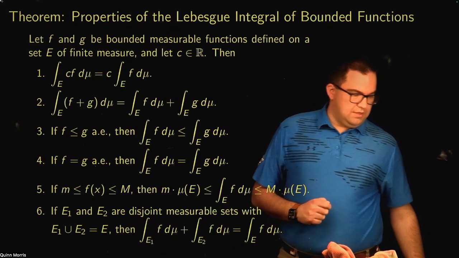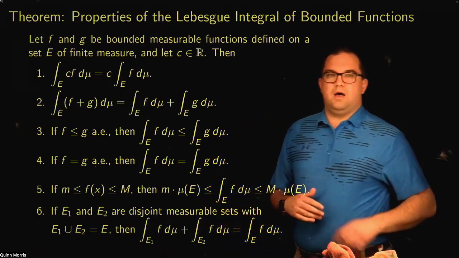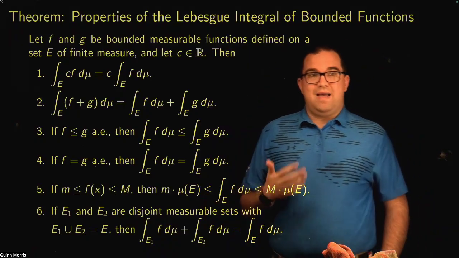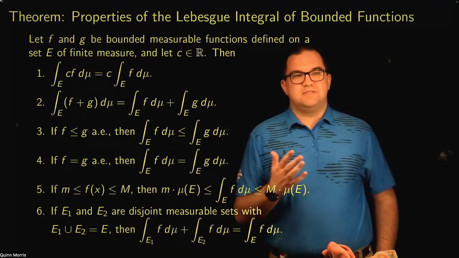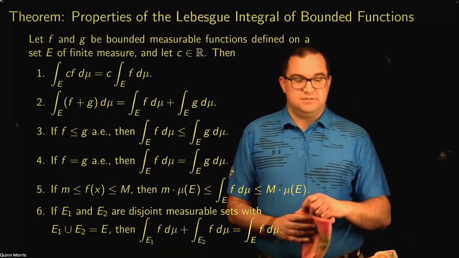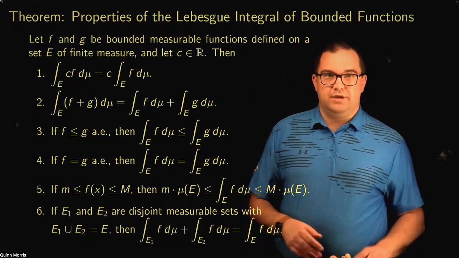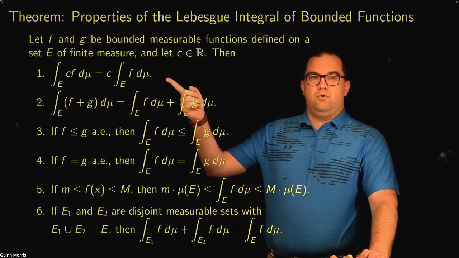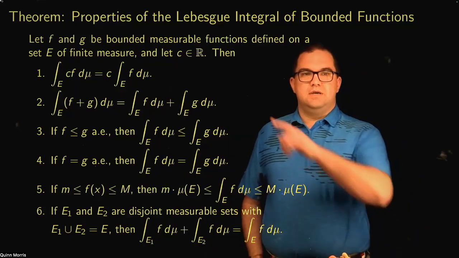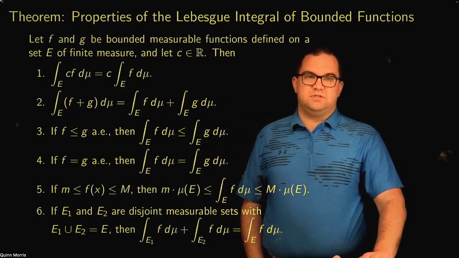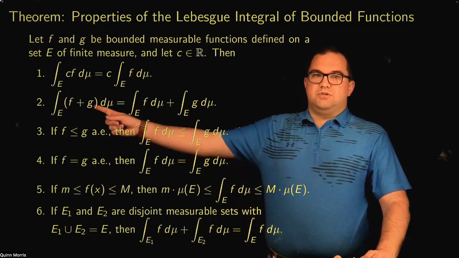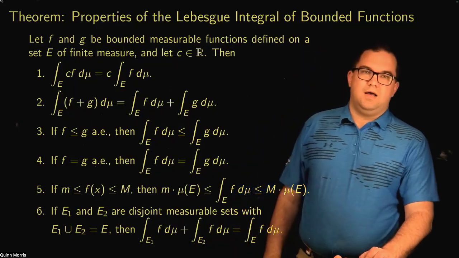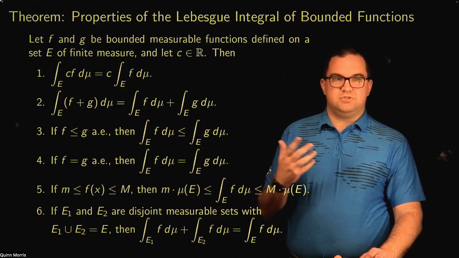All right. Now, the next theorem, we're not going to prove all the parts of this, but let me just point out that this Lebesgue integral satisfies all of the same properties that Riemann integrals do in many ways. And in fact, some of them are a little nicer in some ways. So the first two properties, right, are just linearity of the Lebesgue integral. So I can pull constants outside of Lebesgue integrals, and I can break up Lebesgue integrals over sums. Now, of course, as soon as you can do both of those, you could also do differences, right? Because I could think of that as f plus -1 times g. So I could do differences, right? I can break these integrals up in the normal way.